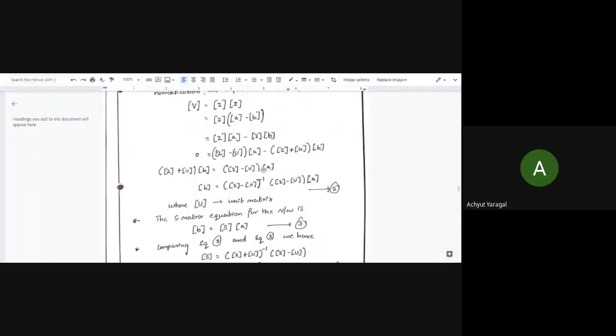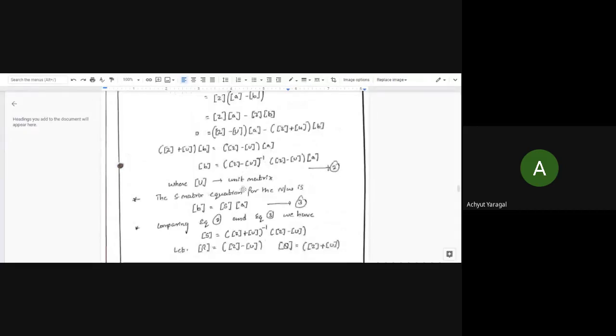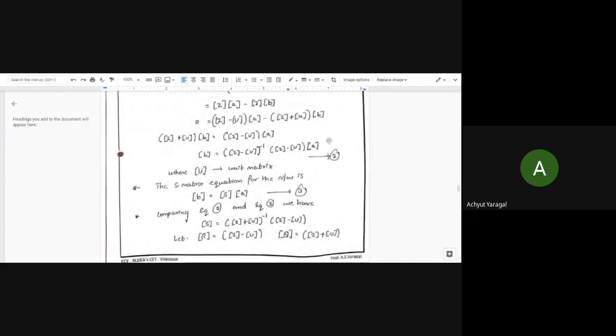So B is equal to, this is actually exact, this is plus here, Z plus U inverse. Okay, Z plus U, this is a correction here. Remember, this is Z plus here, this is plus actually. So what is U? It is nothing but your unit matrix, just for our assumption, or you can say for proving this particular property we have to make all these arrangements.